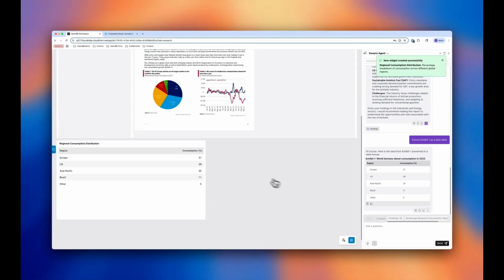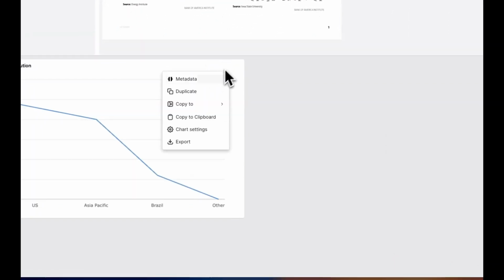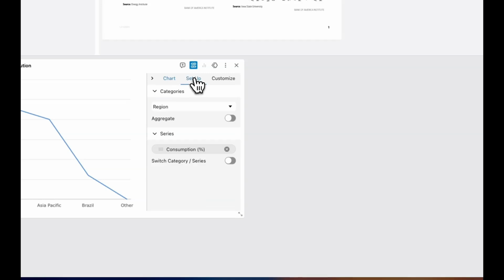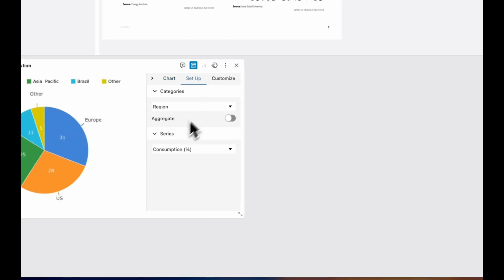Let's just take this, create a widget out of it. So there you go. You know, Europe 31%, US 28%. And now let's make my own chart with it. So there you go. Cool, set up.